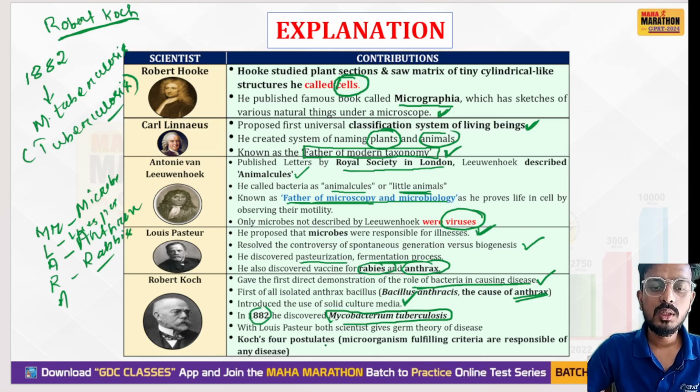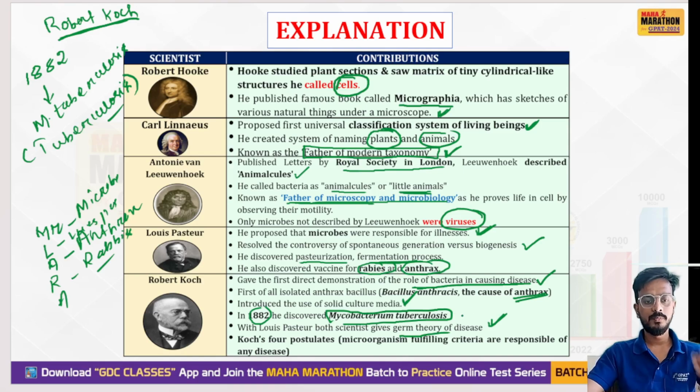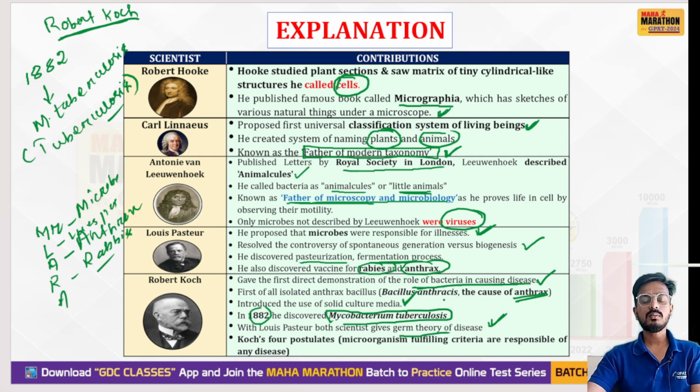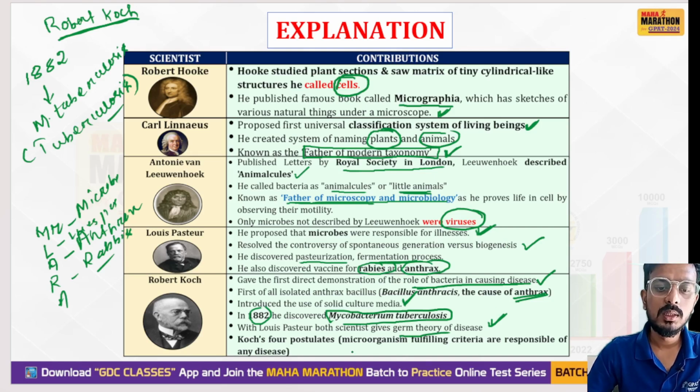tuberculosis. Also, along with Louis Pasteur, both scientists gave the germ theory of disease. So the germ theory is associated with which scientists? Remember, Louis Pasteur and Robert Koch, two important scientists. They both gave the germ theory of disease.